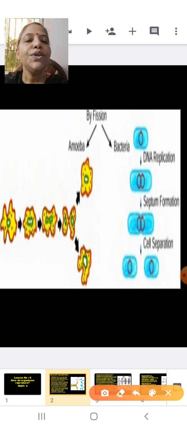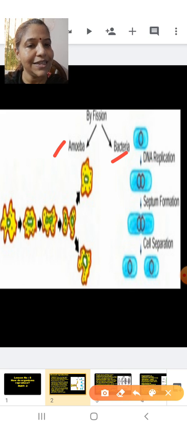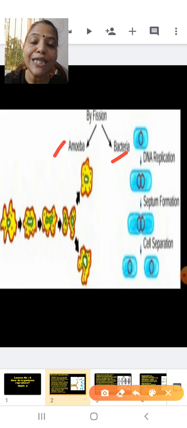Yes, students, you can see here reproduction by fission. I have taken two examples. One is that of amoeba and the other is that of bacteria. Amoeba and bacteria, both of them are unicellular organisms, and fission is usually seen in unicellular organisms.